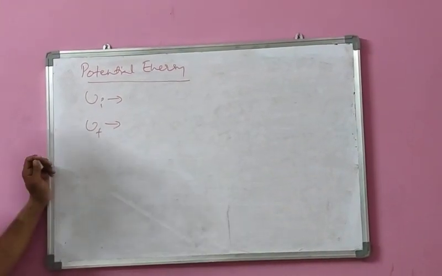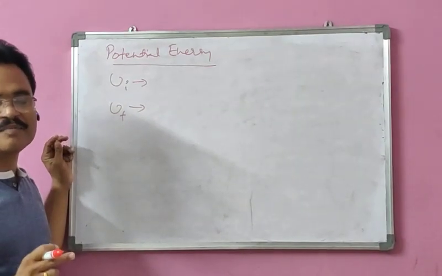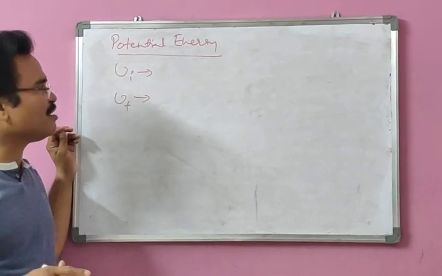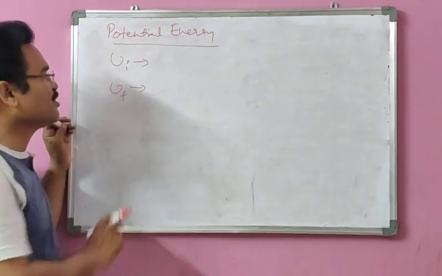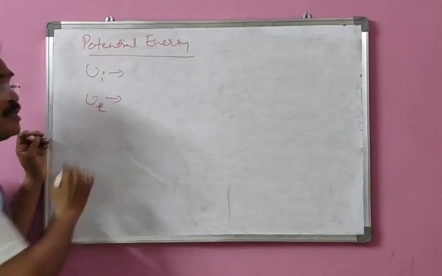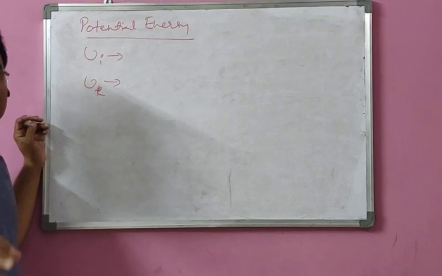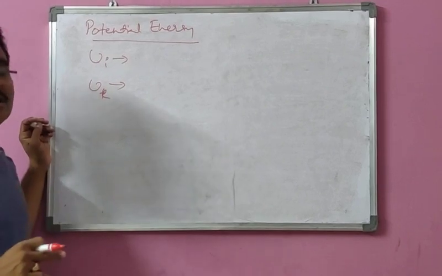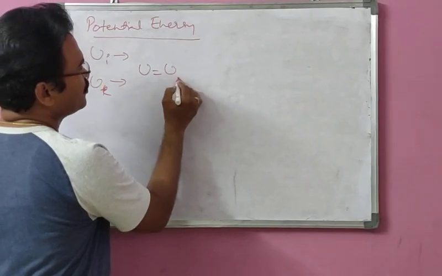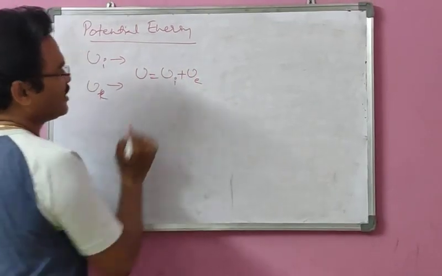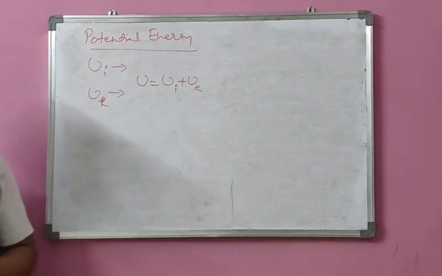What is internal potential energy or self energy here? The energy that arises due to the interaction between the particles of itself is called self energy or internal potential energy. And what about external potential energy? The energy that arises due to the interaction between particles of different bodies is called external potential energy, and total potential energy is always equal to Ui plus Ue. I can write that it is the sum of the internal potential energy and external potential energy.